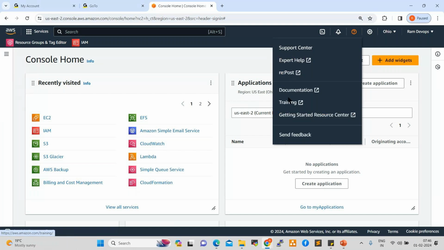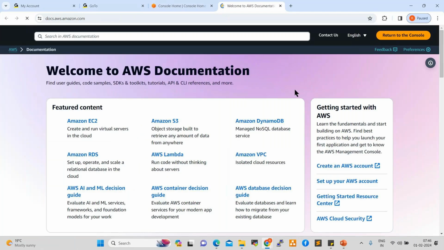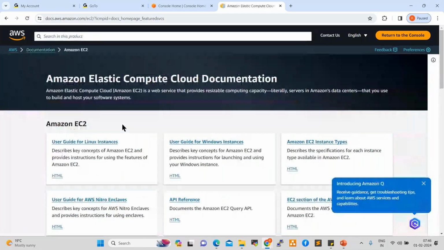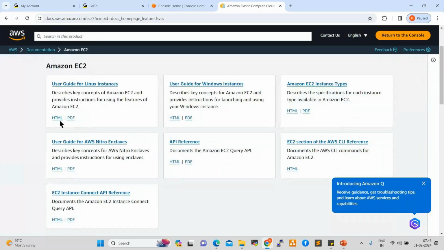Next one, documentation. AWS is providing official documentation. If you click on this, you can see the documentation. For example, I require Amazon EC2. Click on this. I require the EC2 document, either in HTML format or PDF format. Click on PDF format, and it is opening in PDF format.